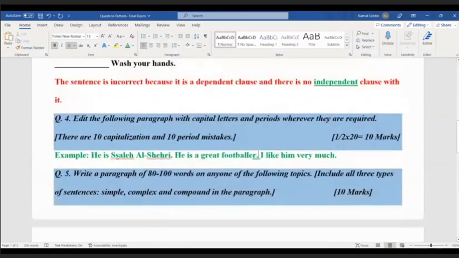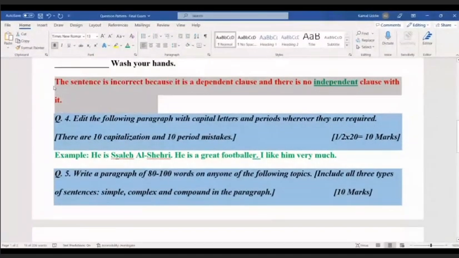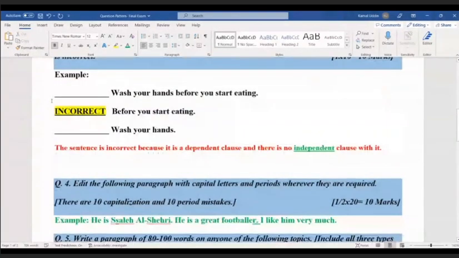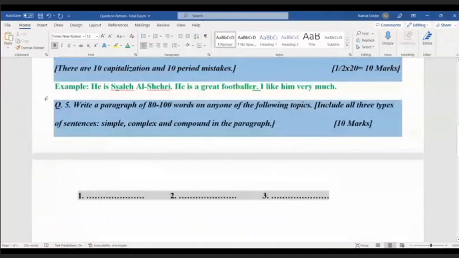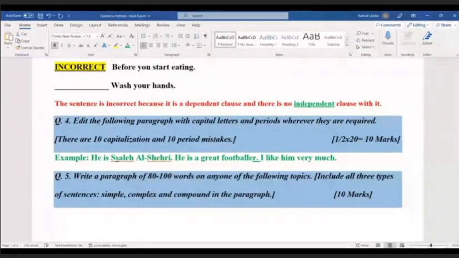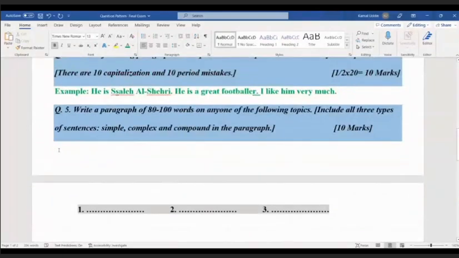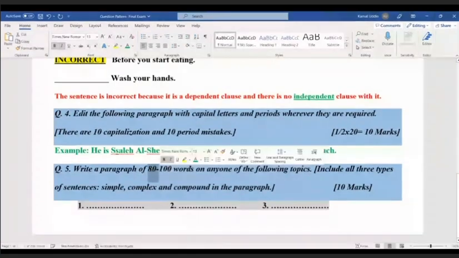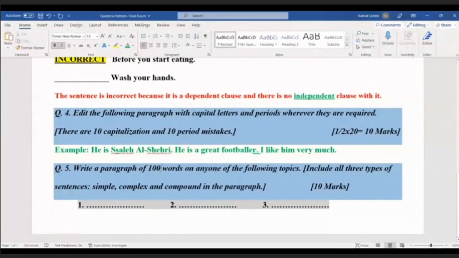And another type of question is write a paragraph. As you can see, you will have topics, and based on the topics, you have to write a paragraph. Write a paragraph of, this time it's not 80, it will be more than 100, because this is the final exam.